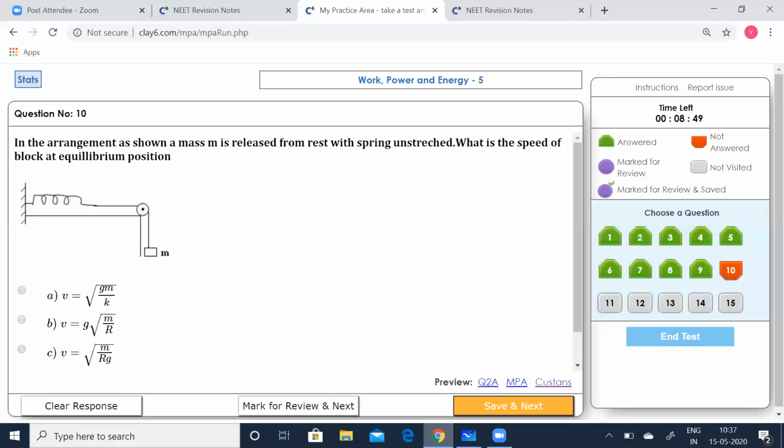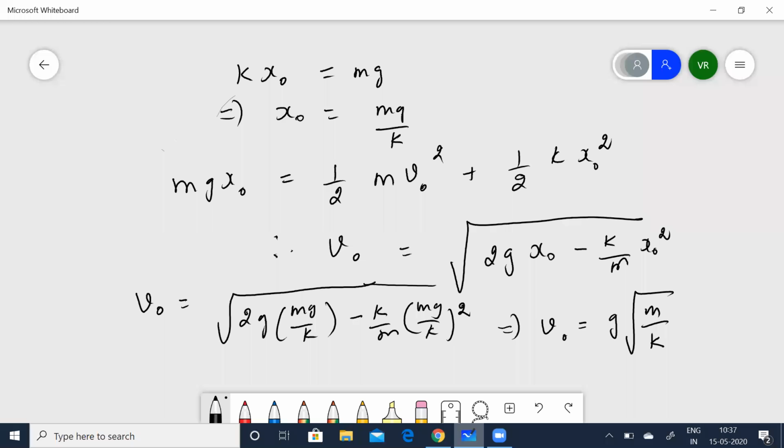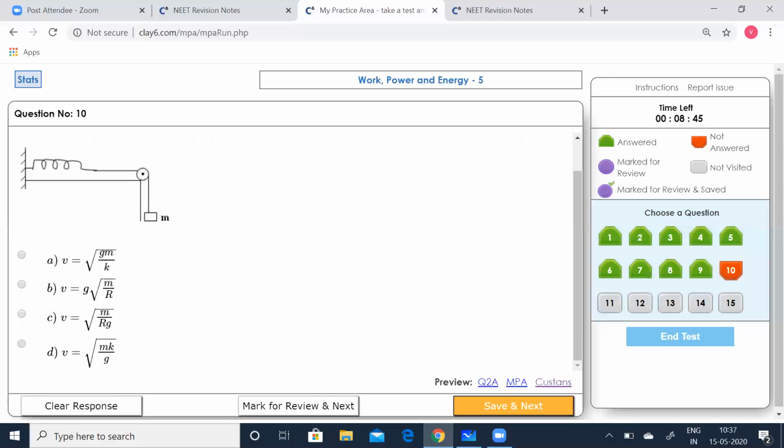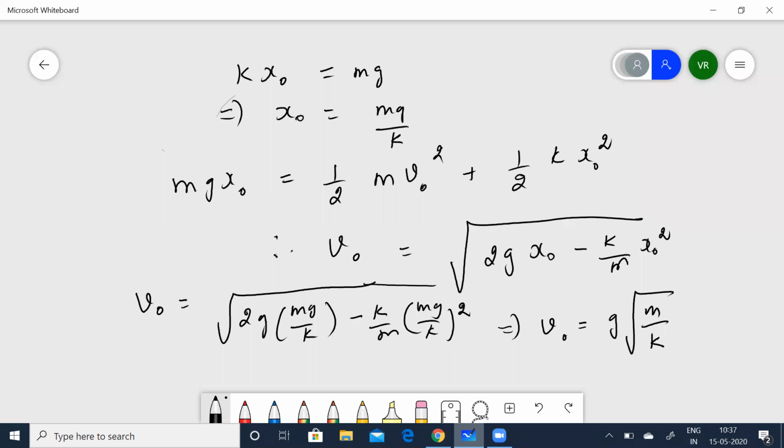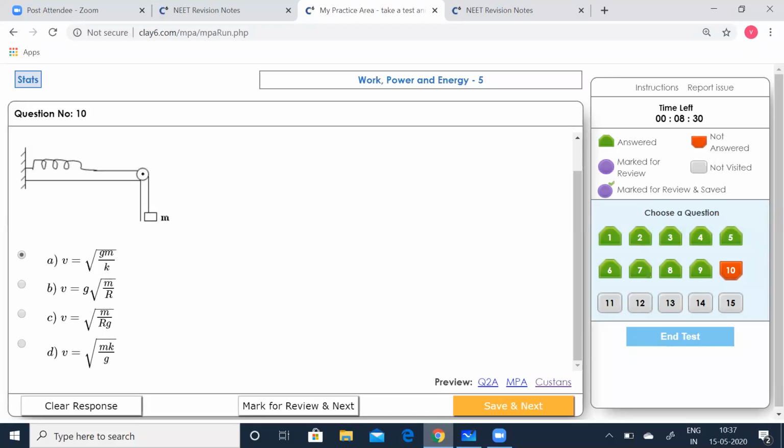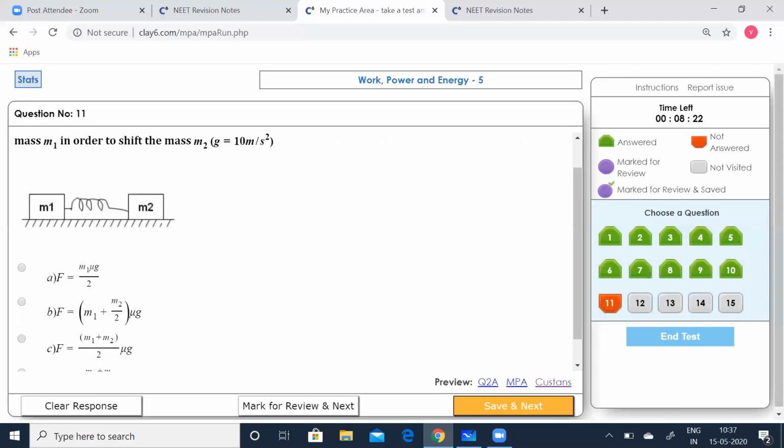Just a second. G root of m by k, right? It's there is a printing error. It should have been m by g root of m by k. It should have been that way. So B option is correct. Save that. Go to the next.